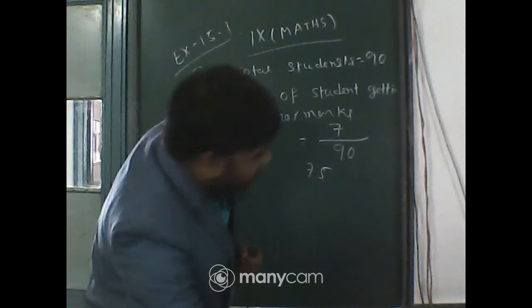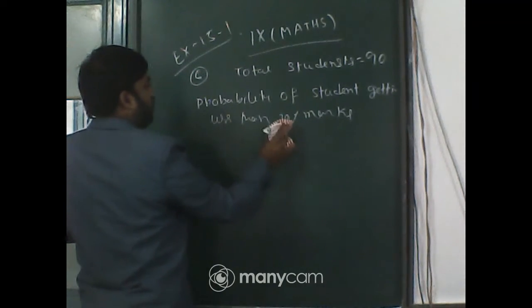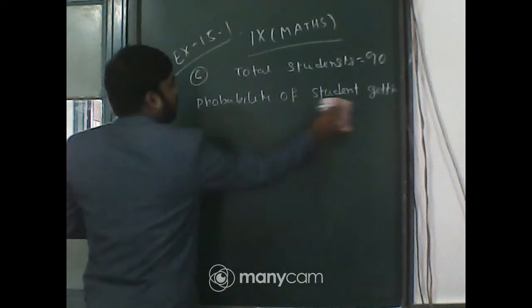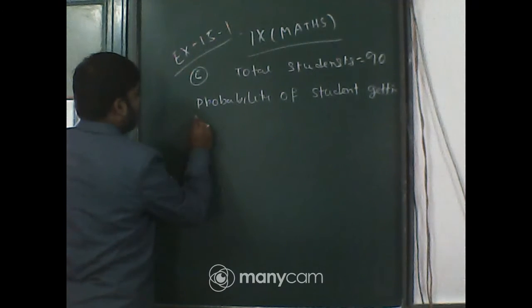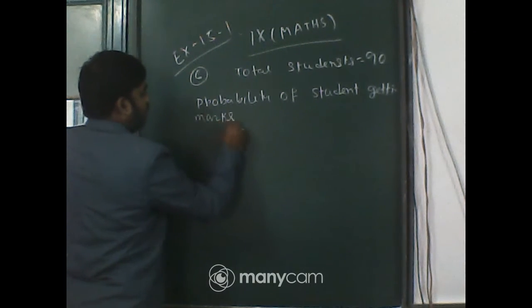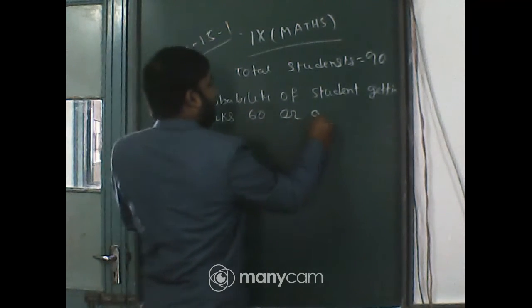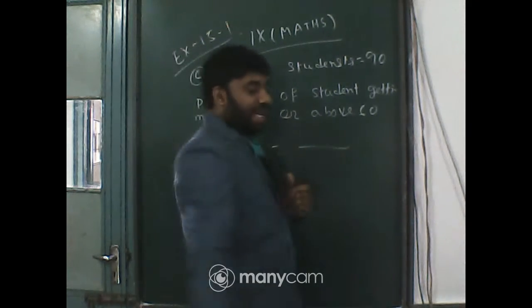So for question number 2, how many students get 60 or above?